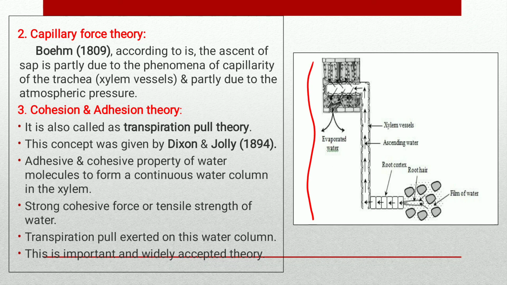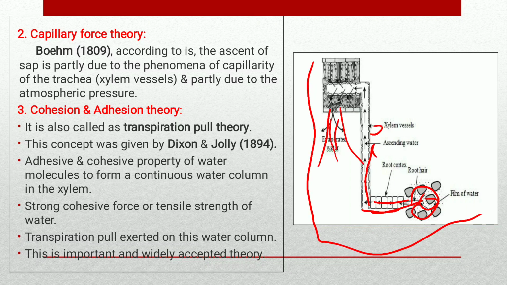You see the figure of the cohesion and adhesion theory. This is the film of water, and this water moves upward. This is the root hairs, this is the root cortex, this is the ascending water, and this one is the xylem vessels, and this is the evaporated water. Water is evaporated with the help of stomata. This is the cohesion and adhesion theory.